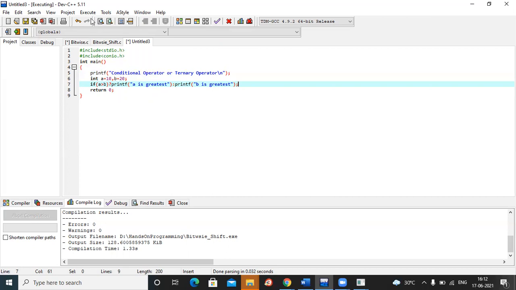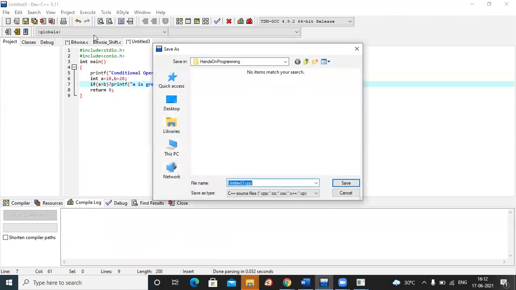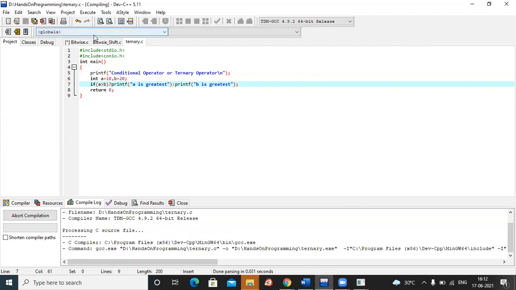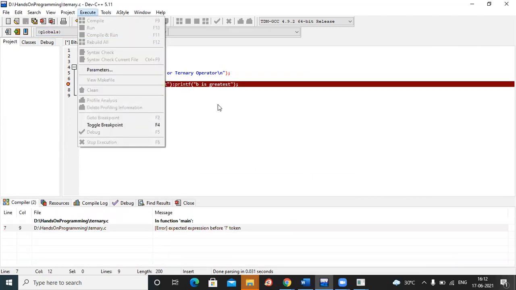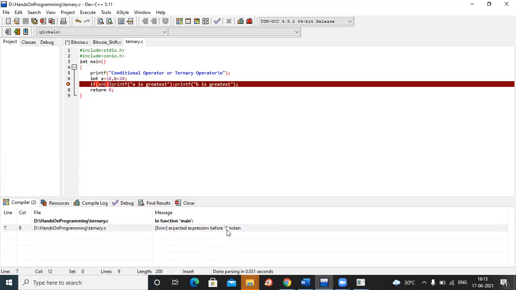So let me go for the execution part. Here we are writing the ternary operator, so let me give the name as ternary dot c. Now once I save the program, next is, one second, it is giving me some error here. Expected expression before token, where is it?